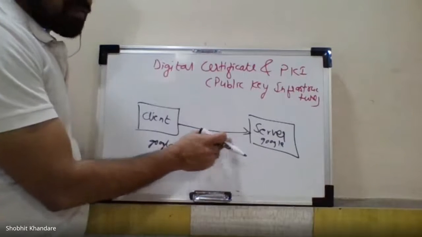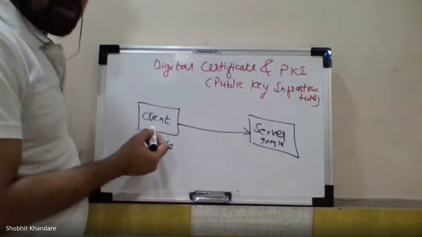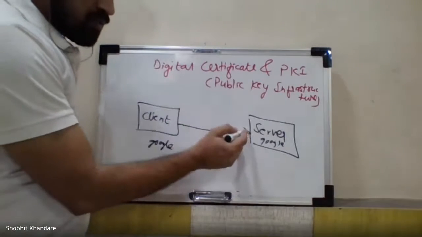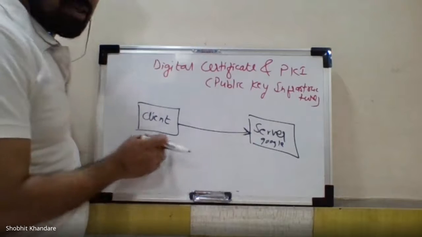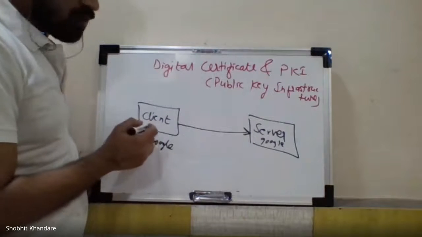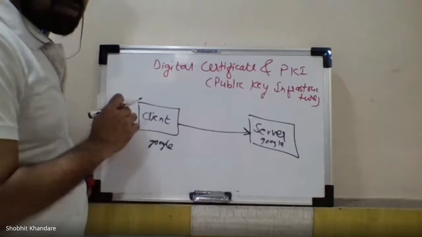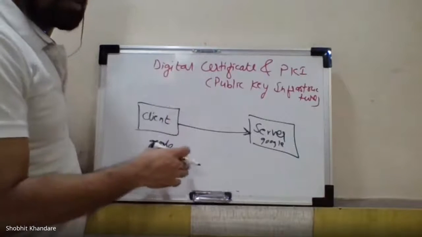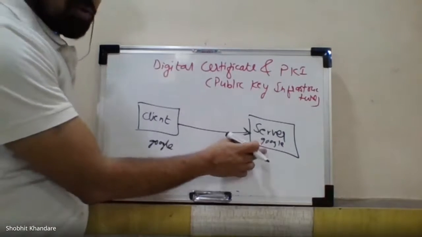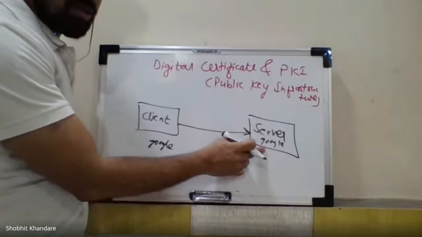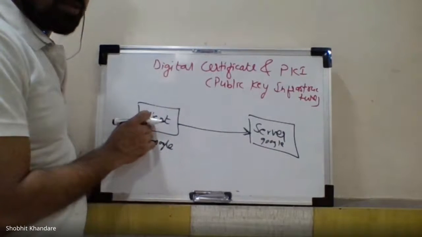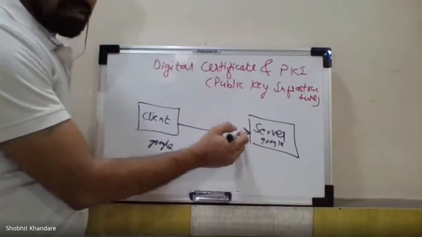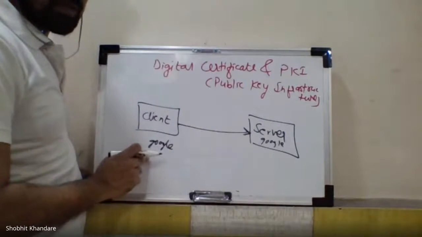With this request, whether you are an authenticated client or not, this server will have the public key of all the clients, because the public key is available throughout the clients and the server in the network. Now with the use of a database, it is going to see whether you are an authenticated client or not. So once you are authenticated, it will give you the access to use Google.